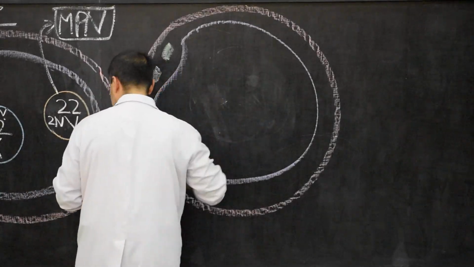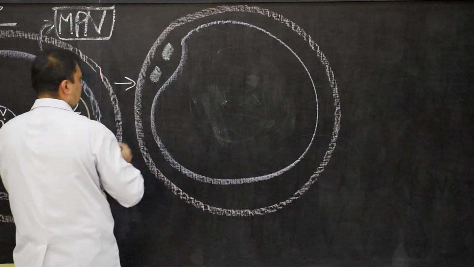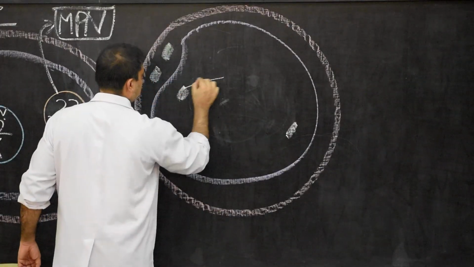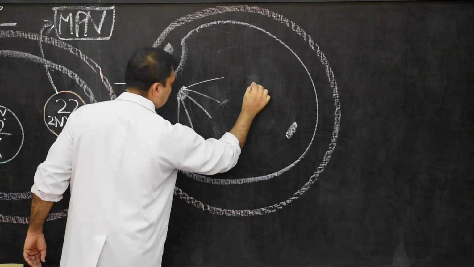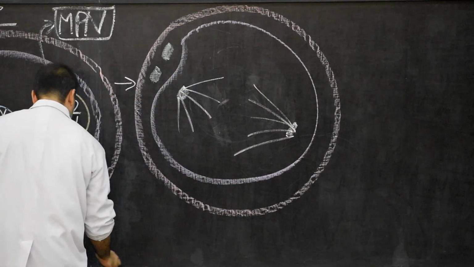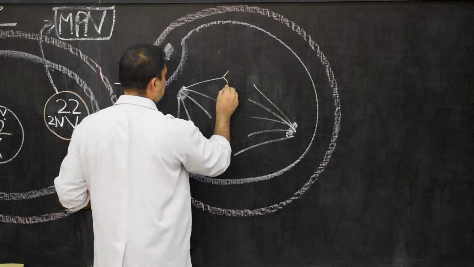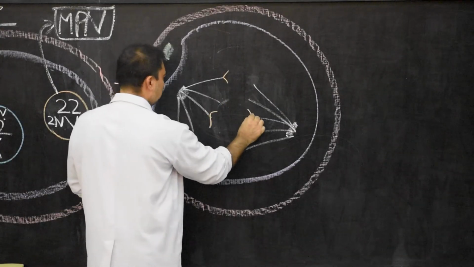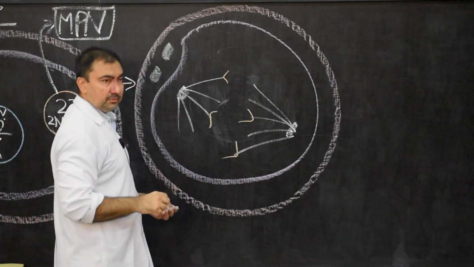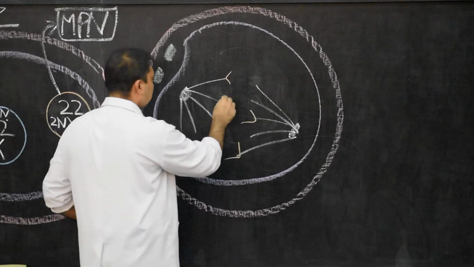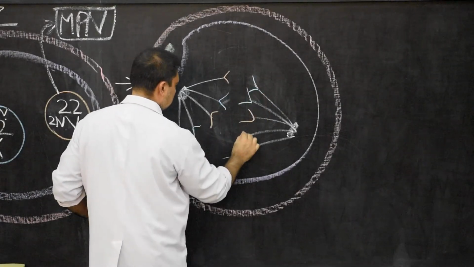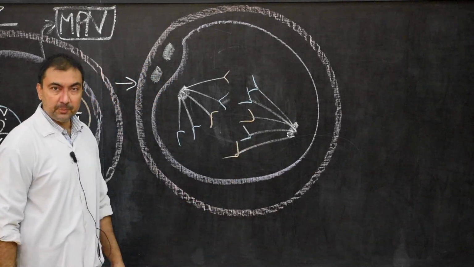If I draw very fast here, this will be one centriole, this will be another centriole, and here I show the spindle formation, and then I will show the chromosomes on both sides. So I am showing these chromosomes which have been separated here, in this way, they have split.